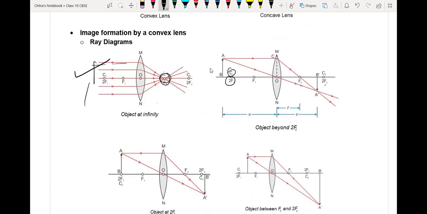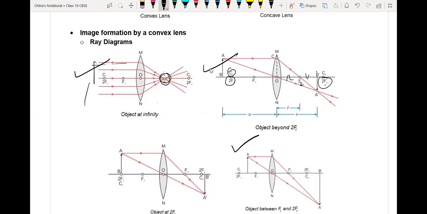F2 is the principal focus, and the distance from F2 to here is the same, that's why it is taken as 2F2. It is called the center of curvature. So the image will form between F2 and the center of curvature. Again, we have just the opposite of it.